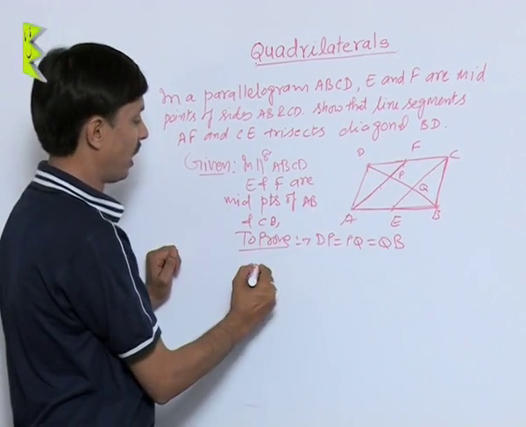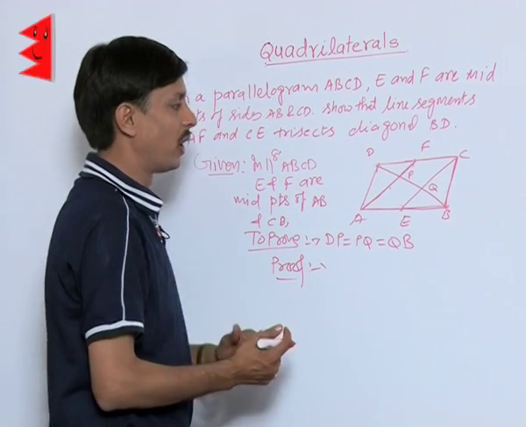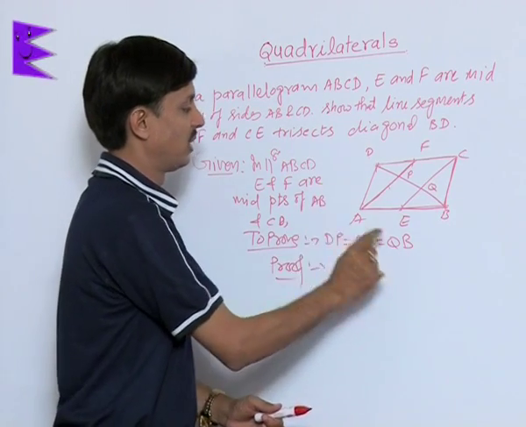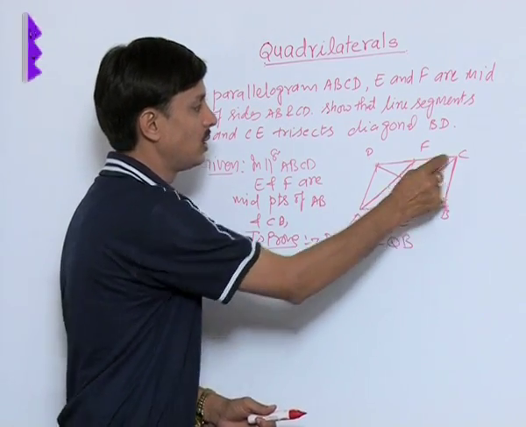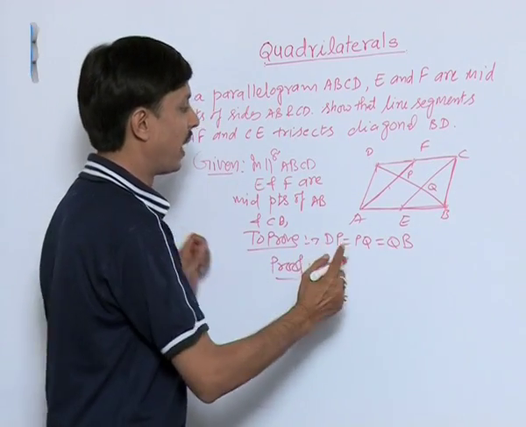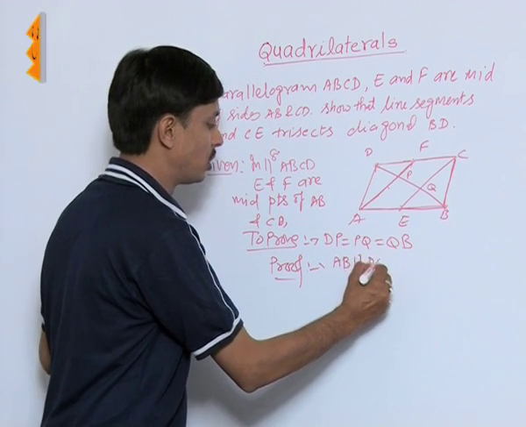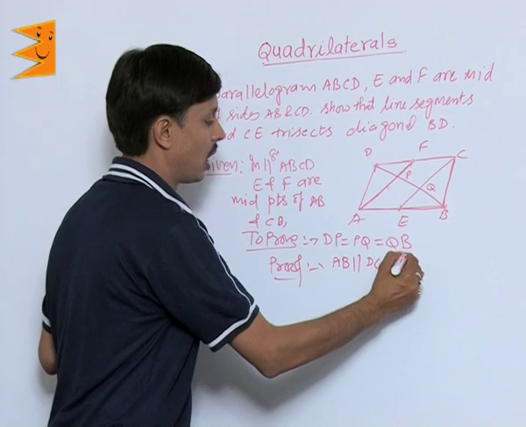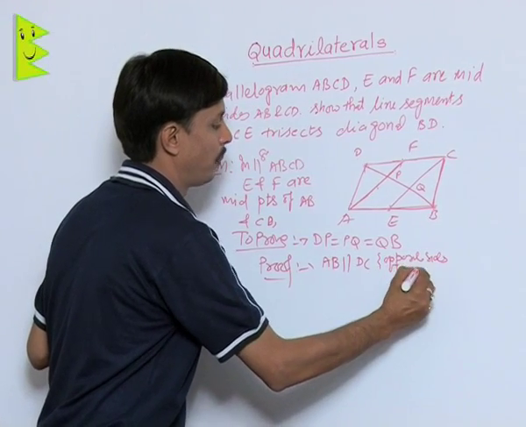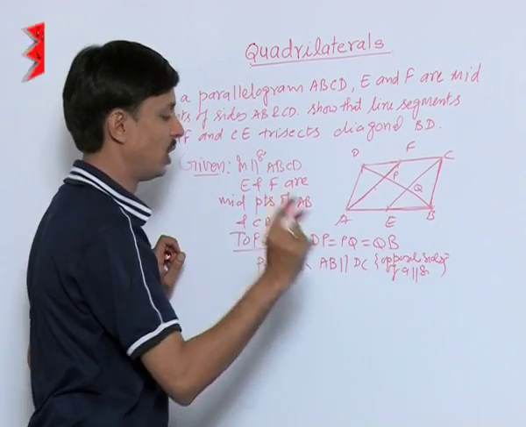In order to prove it, I am taking the proof. Again I will use the midpoint theorem and its converse. First of all, I want to show you that the figure AECF is a parallelogram. AB is parallel to DC, the reason is opposite sides of a parallelogram are parallel. First reason, AB is parallel to DC.